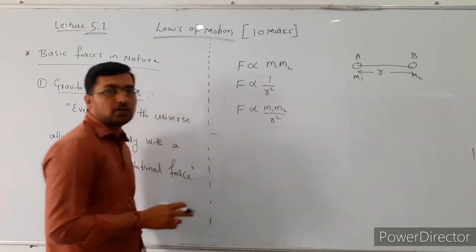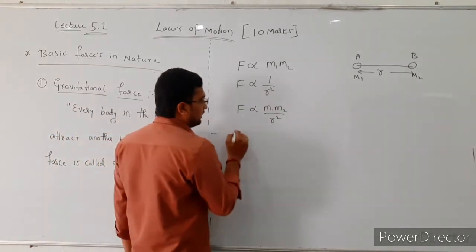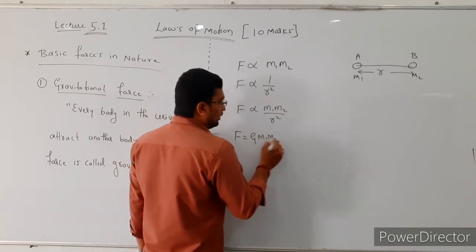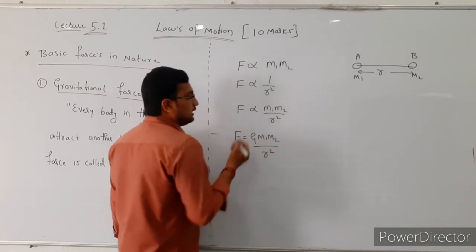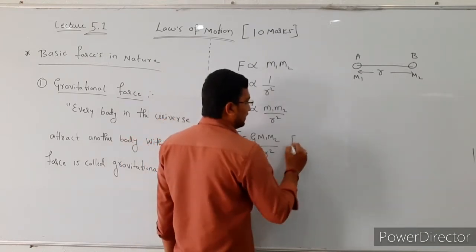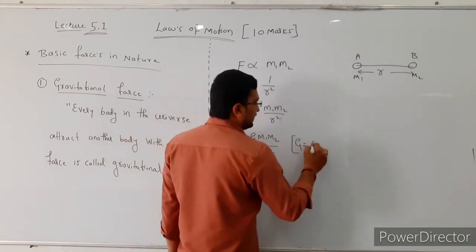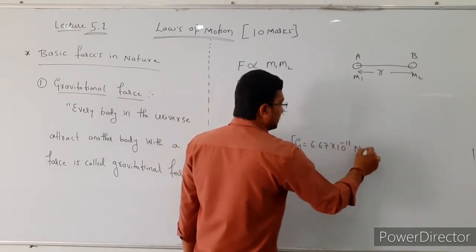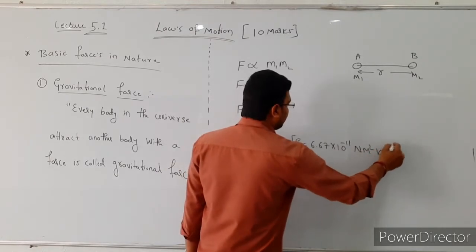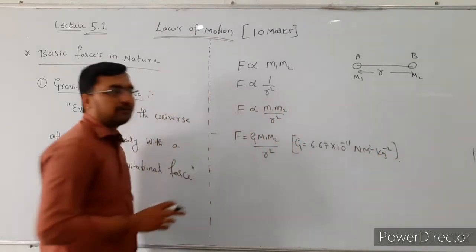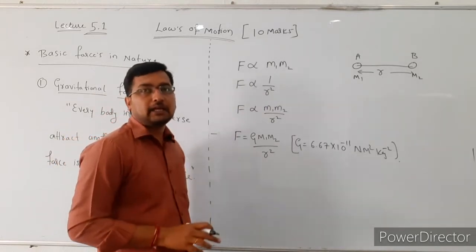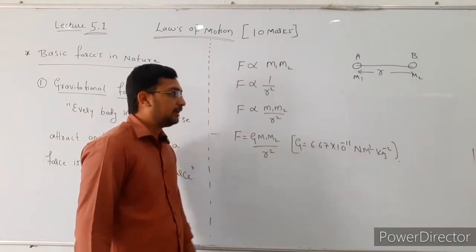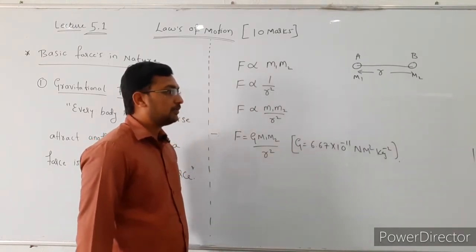To remove this proportionality, we use an extra term, that is capital G. F is equal to G into m1 into m2 divided by r square. Here G indicates the universal gravitational constant, and G is a scalar quantity. Its value is 6.67 into 10 to the power minus 11 Newton meter square per kg square.